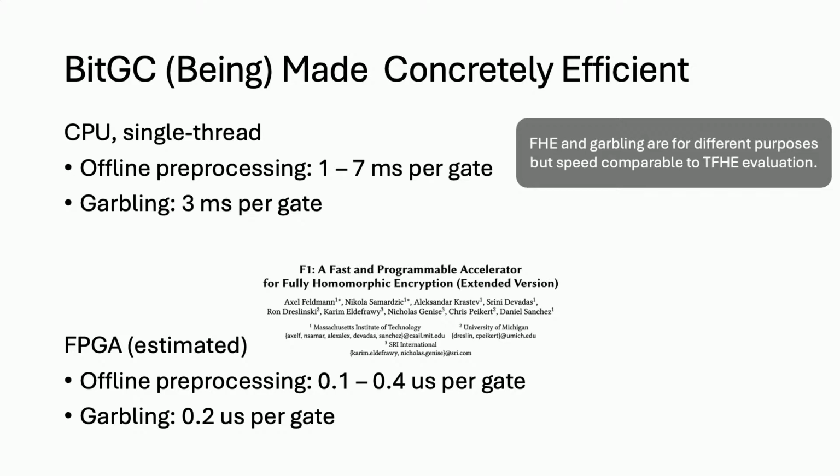So that's about the speed of TFHE that supports bootstrapping for every gate. Okay, that's about the same speed as TFHE. But TFHE and Garbling are two completely different primitives for different purposes. So it's not really an apples to oranges comparison. What is the comparison with standard Garbling?